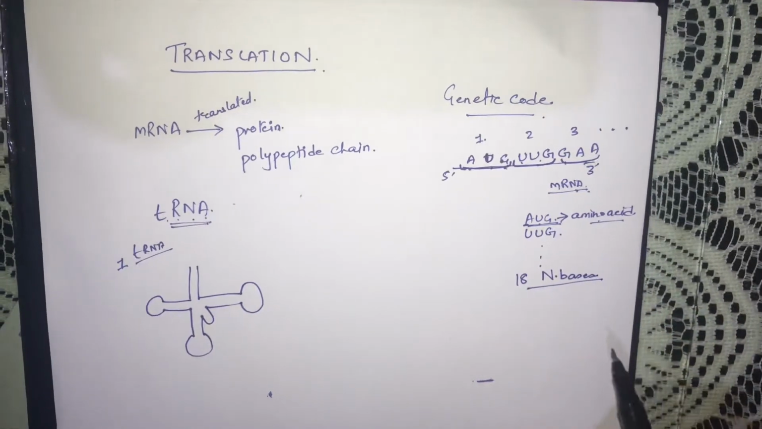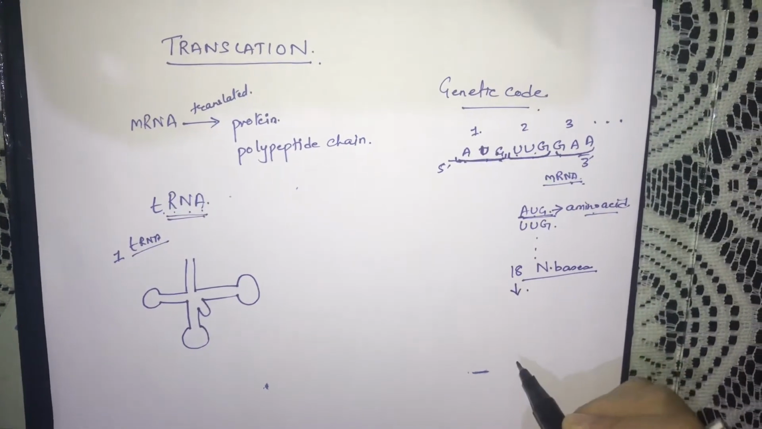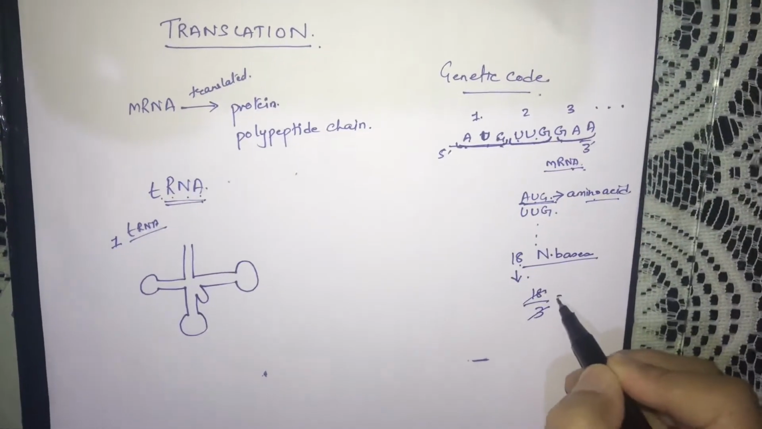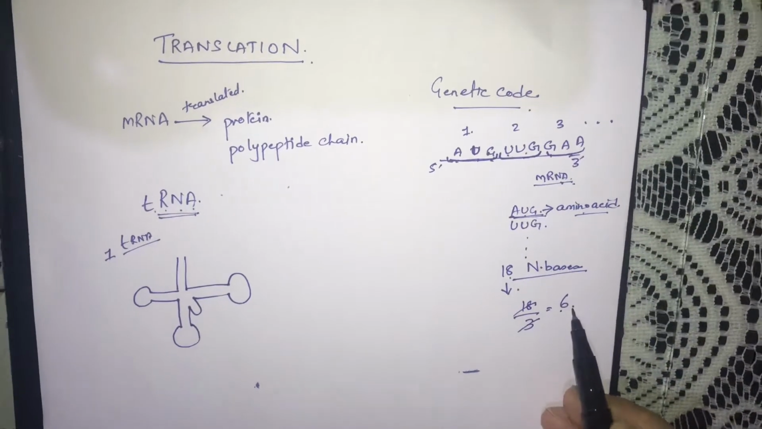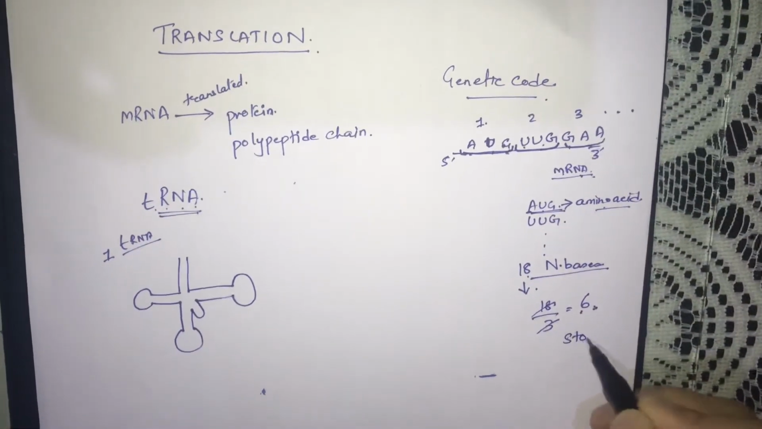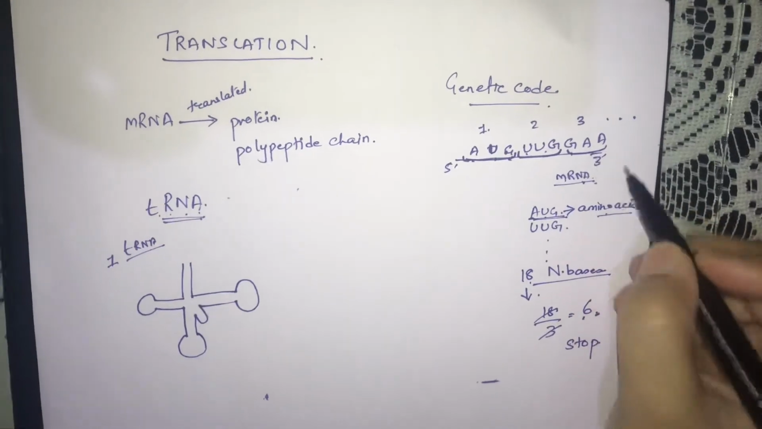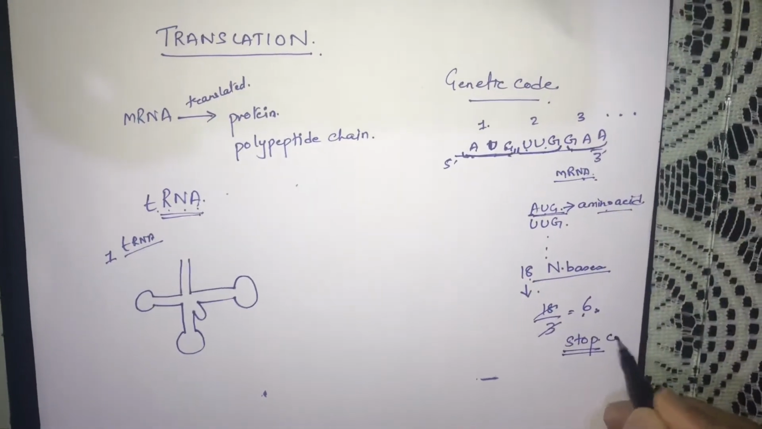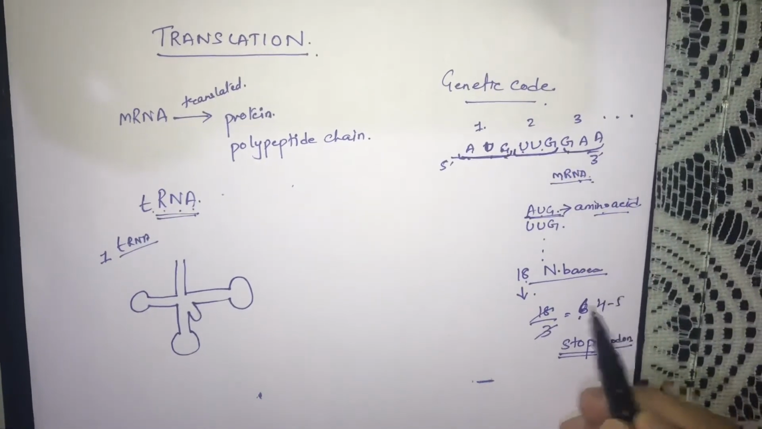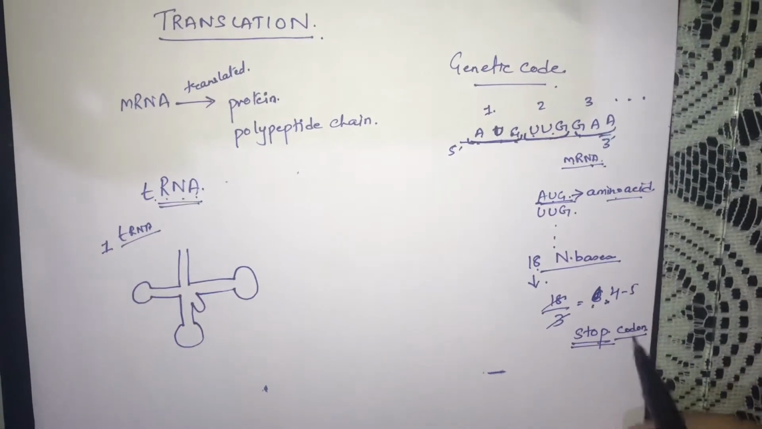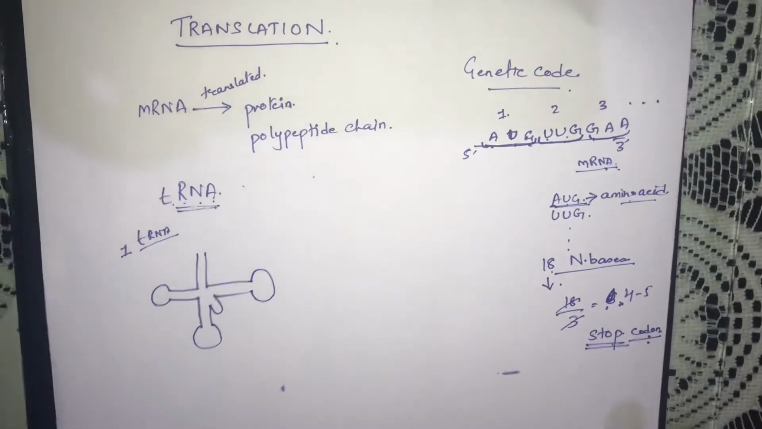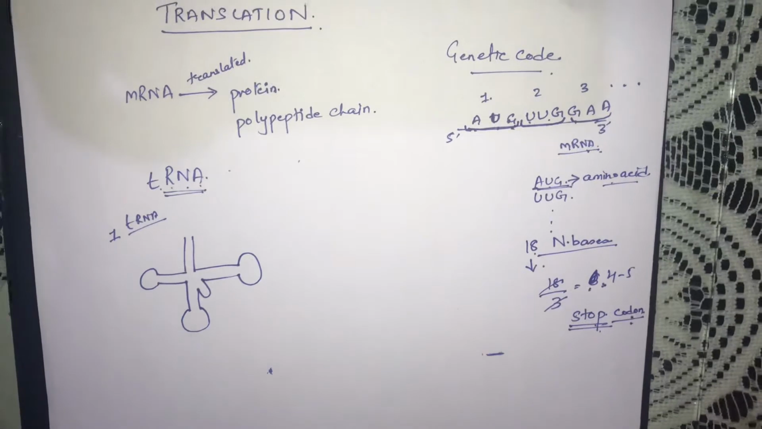Suppose in the entire length of mRNA there are 18 nitrogenous bases, then how many tRNA will be there? 18 divided by 3, 6. But out of this 6, the last sequence can have a stop codon, for which there will be no tRNA. So we can say it can have at least 4 to 5 tRNA, because the last sequence of mRNA can have a stop codon that does not have any tRNA, because it does not code for any amino acid.